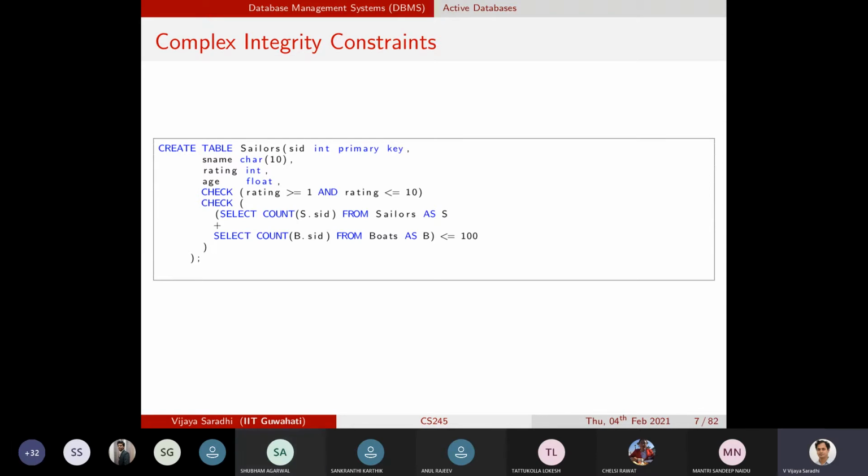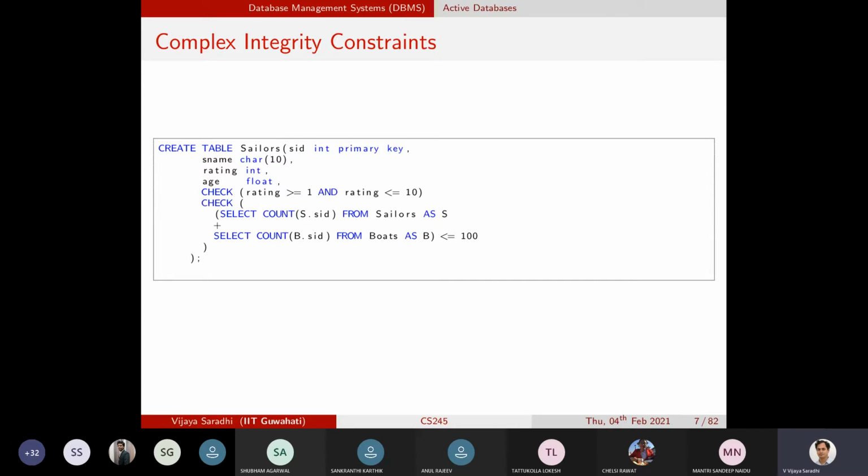So the question is that these are the kind of things that will create issues when more than two tables are involved. And you might immediately come up with a solution that you include this constraint in the boats table as well.